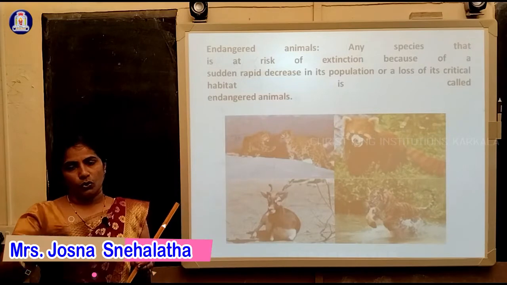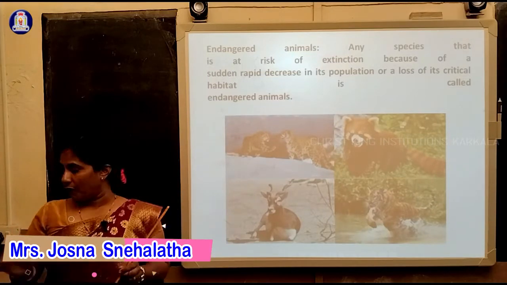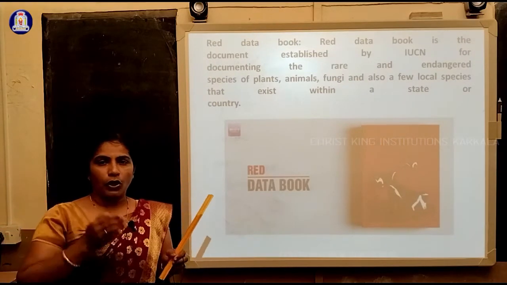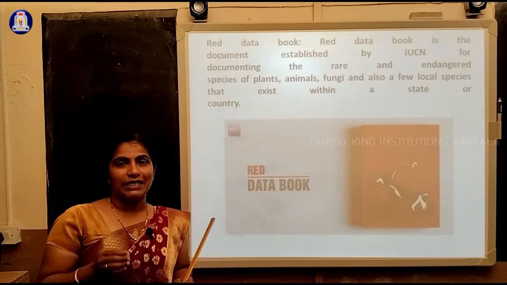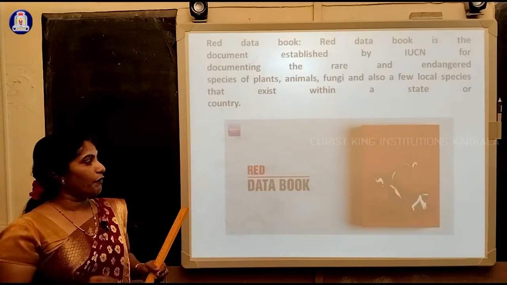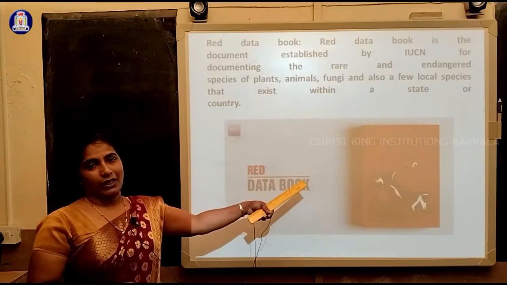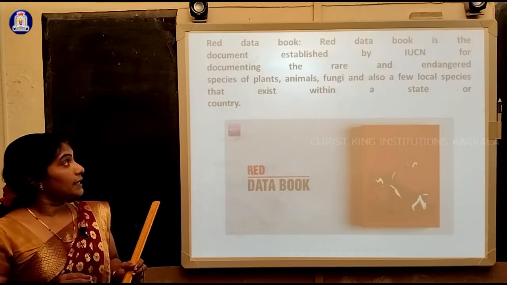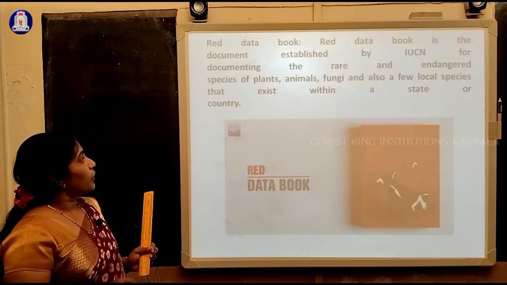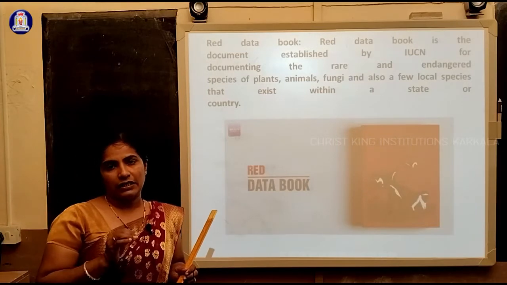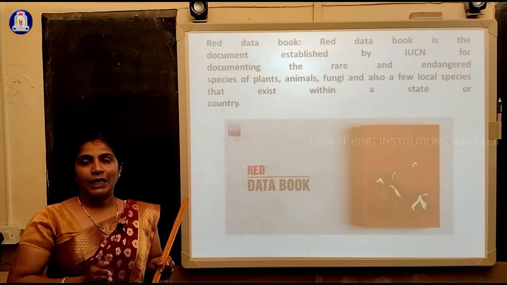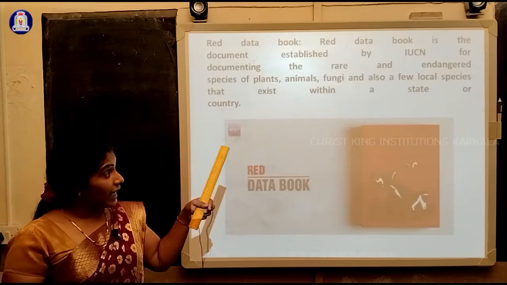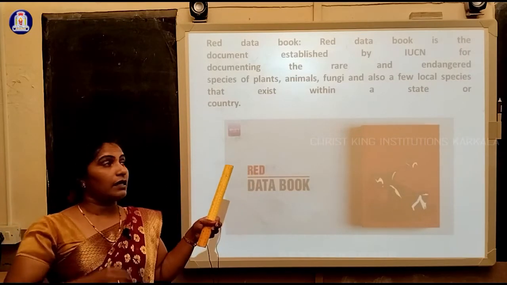So then what do we have to do? If we are keeping a record of a few animals, these are the endangered animals. Now we are studying the documentation of all plant and animal species in the form of a book called the Red Data Book. The Red Data Book is a document established by IUCN for documenting rare and endangered species. We do not record all the species; it is a state document, a record of all the documents of rare and endangered species.